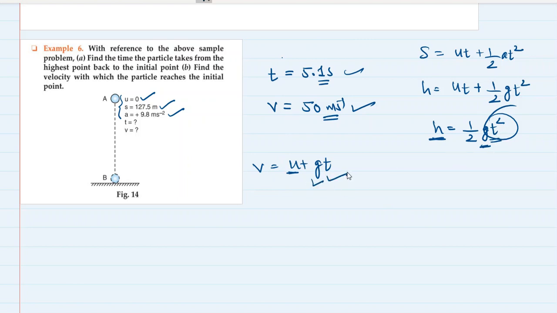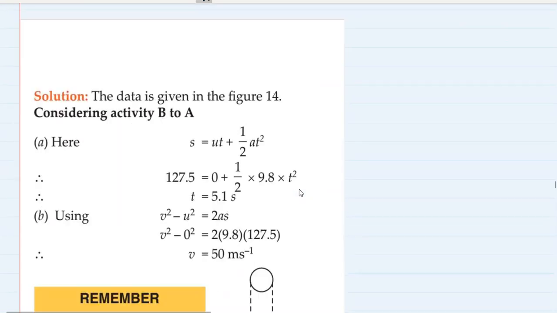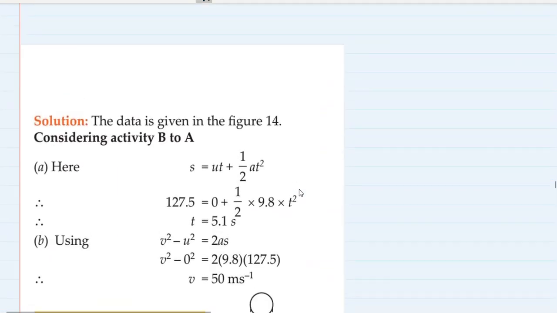Here you have g and you have found t, so you can find the value of v. Let's check what is the answer. If you want, you can do the calculation. Pause the video, do the calculation, and then we will check. If not, then let's check directly. I think time is 5.1. Yes, and velocity is 50 meter per second.